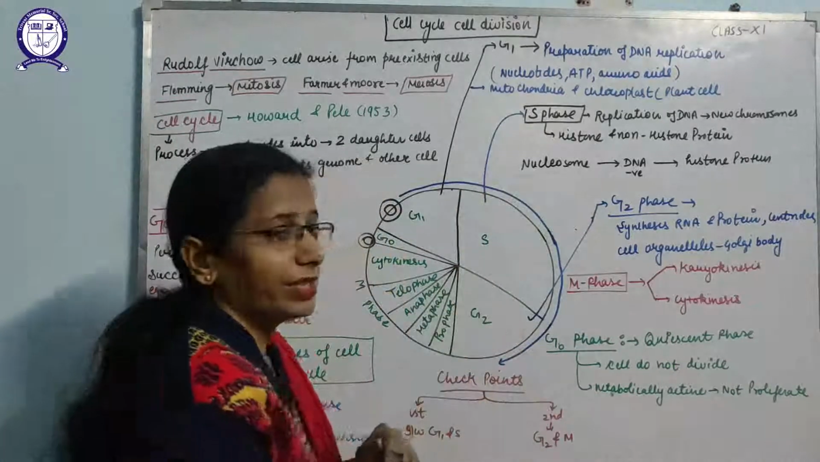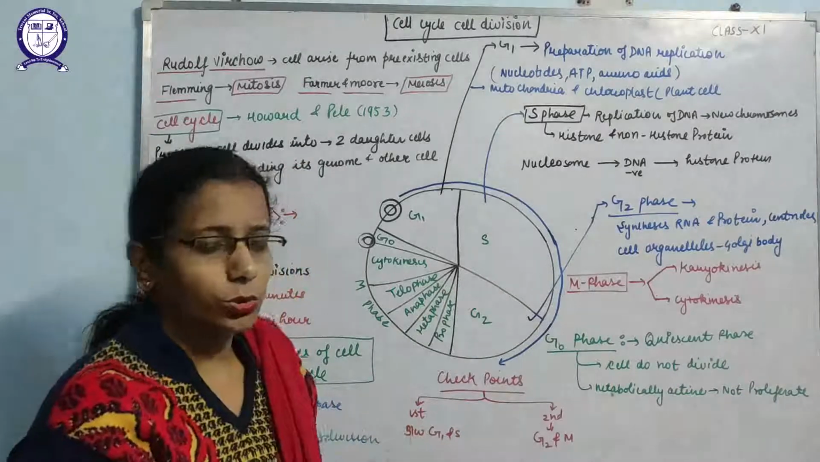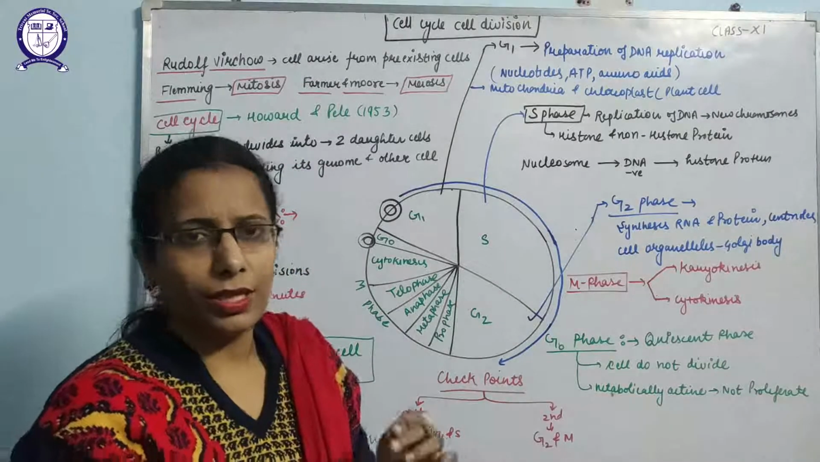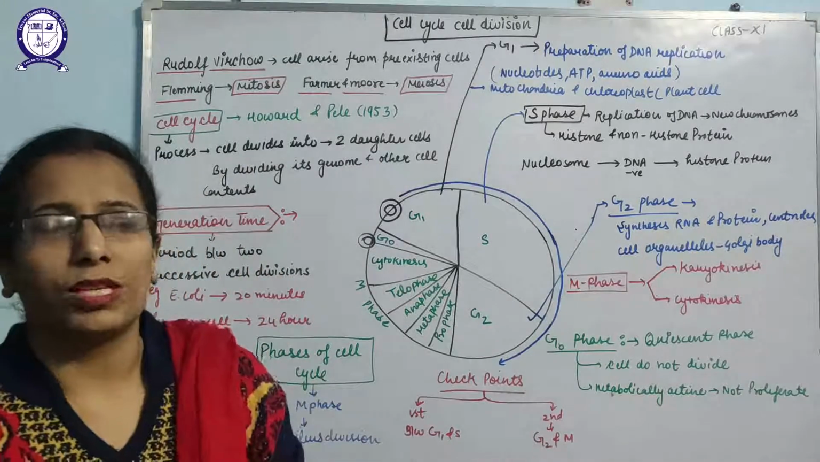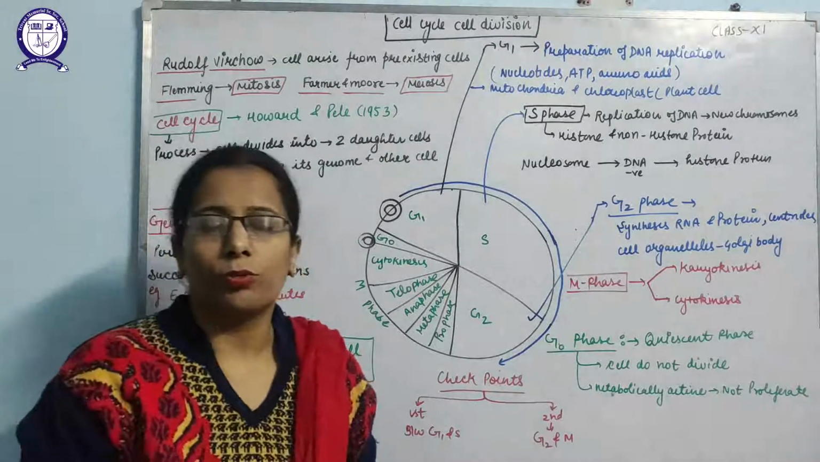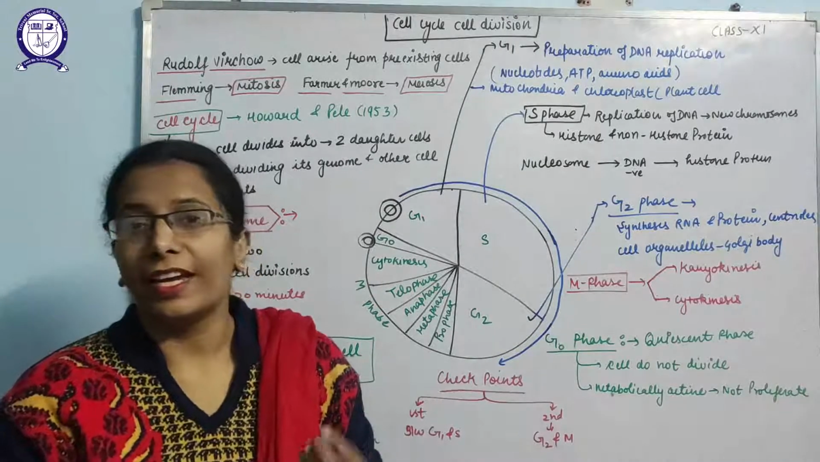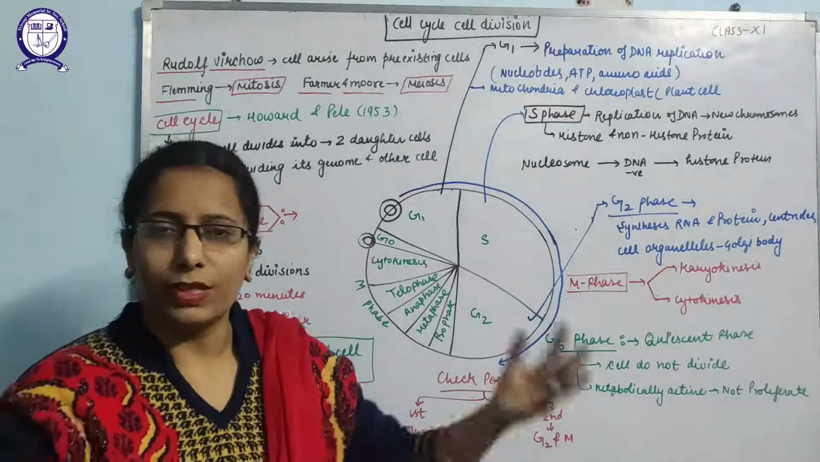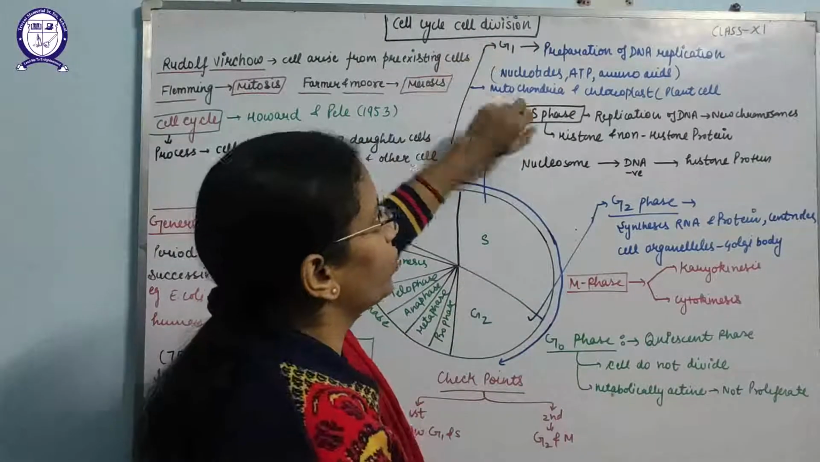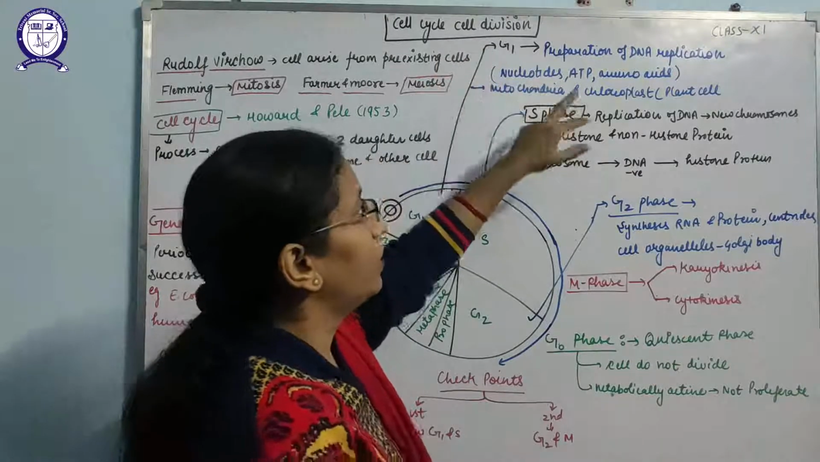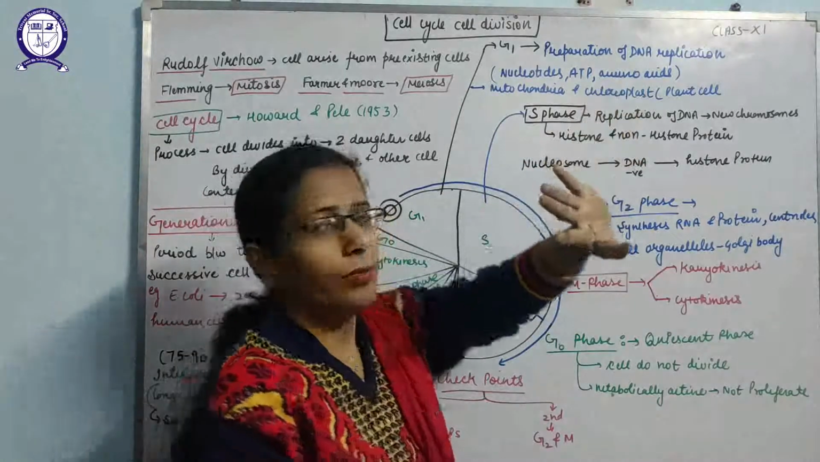First is G1, that is known as the gap 1 phase. Gap 1 phase mainly includes the preparation for DNA replication. What materials are required for the duplication of the DNA? As you know, DNA requires nucleotides, phosphates, sugar, ATP. All these materials will be collected for DNA replication in this G1 phase only. I have mentioned all these things here, and mitochondria plus chloroplast will be synthesized in the plant cell.